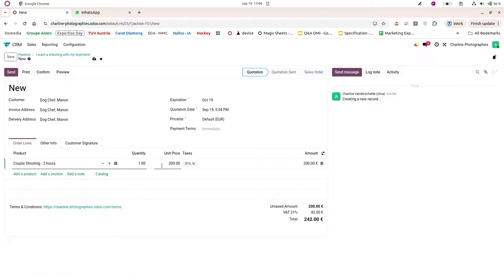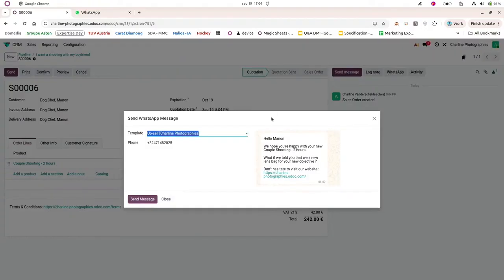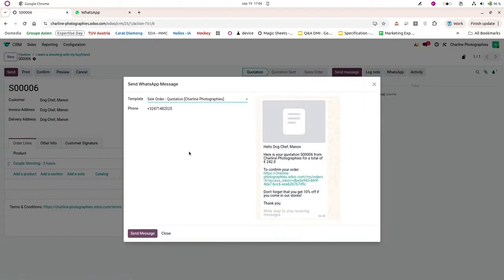I automatically have my unit price adapted, and then I will send this quotation thanks to WhatsApp. So I will save it, and I will use this WhatsApp button in order to send the quotation directly. So here it is. You will see it's adapted automatically. I have the name of the company, the name of my contact.